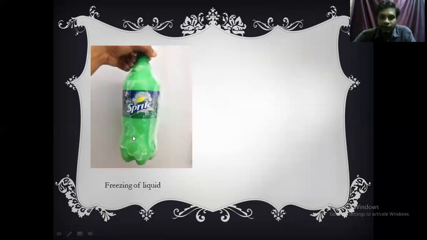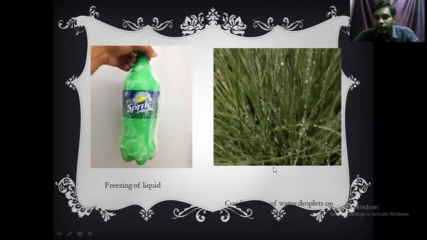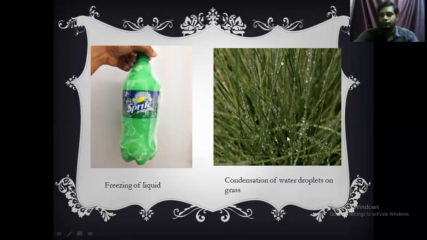So this is freezing of liquid. For example, if you take a bottle of water or any other liquid and keep it in a deep freezer, the liquid turns into solid. This is freezing. And this is condensation of liquid, condensation of water droplets on the grass. Clear? As well as if you keep a lid on hot boiling water, then on the top of the lid we can see some water droplets. That is also called condensation.